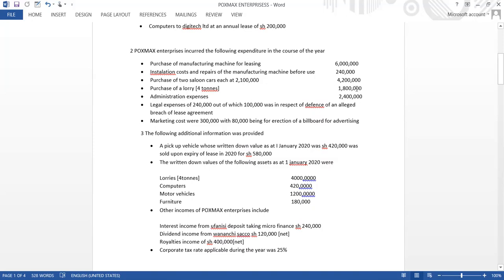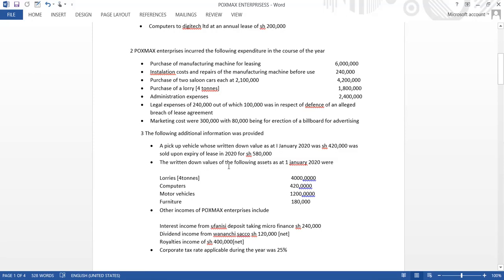Administration expenses, 2,400,000. Legal expenses of 240,000, out of which 100,000 was in respect of defense of an alleged breach of lease agreement. Marketing cost was 300,000, 80,000 being for erection of a billboard for advertising. The following additional information was provided. A pickup vehicle whose written down value as at 1st January 2020 was 420,000 was sold upon the expiry of the lease in 2020 for 580,000.